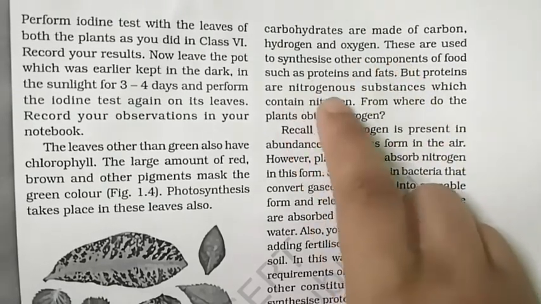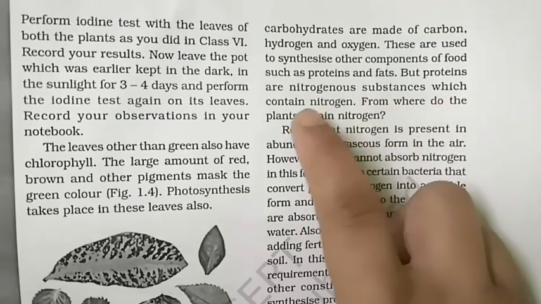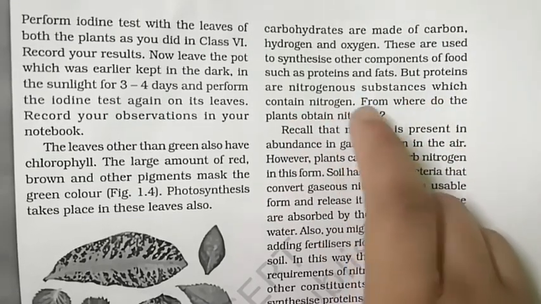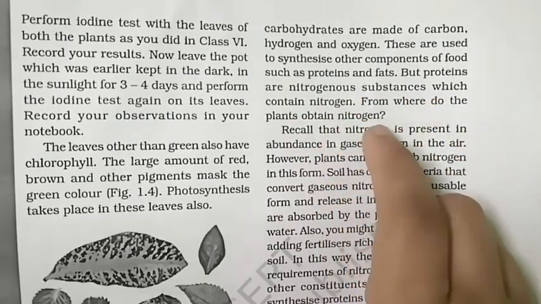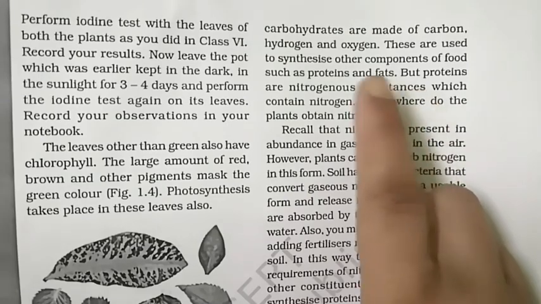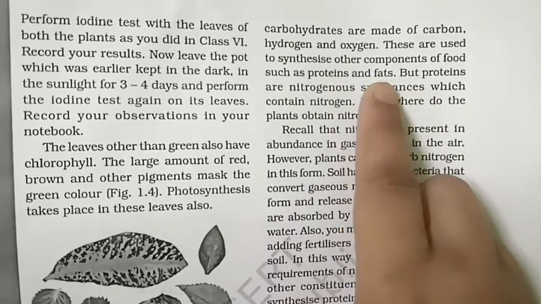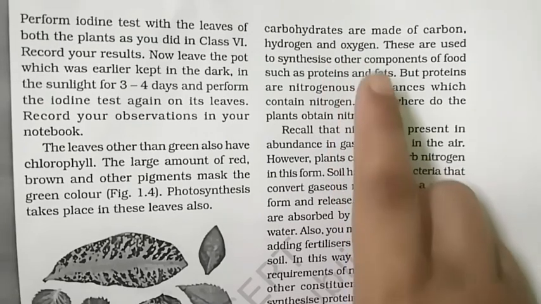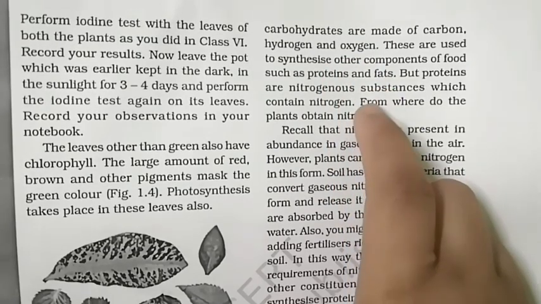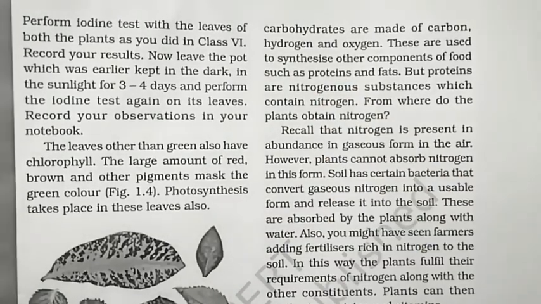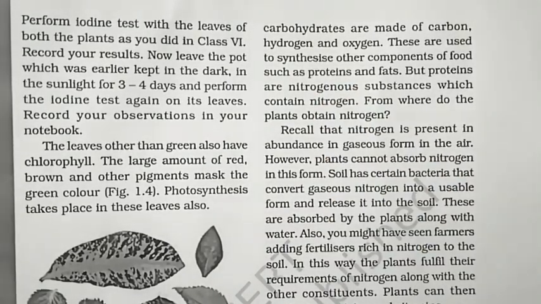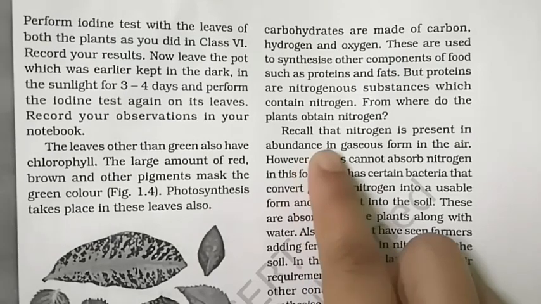But proteins are nitrogenous substances, which contain nitrogen. From where do plants obtain nitrogen? Plants make proteins and fats also with the help of carbohydrates, but one problem arises in front of the plant: how do they arrange nitrogen, because protein is a nitrogenous substance? Let's see how plants get nitrogen.